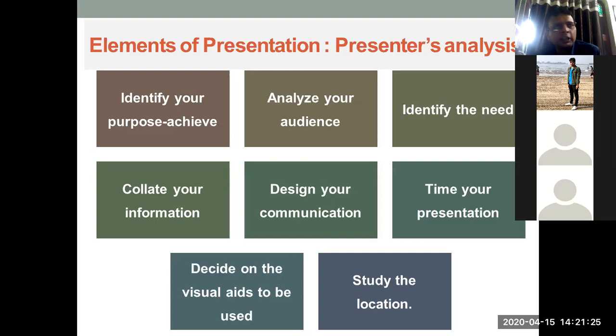Similarly, the colors of your images need to be checked on the projector. Many a times, because of some technical issue in the projector coloring, your graphics will be totally killed, right? Study the location, whether this presentation will be in some auditorium, in some small meeting room, or a boardroom, and how many people will be there in my audience. That is going to have a major impact on your presentation.